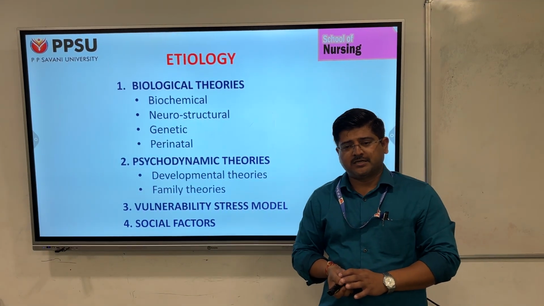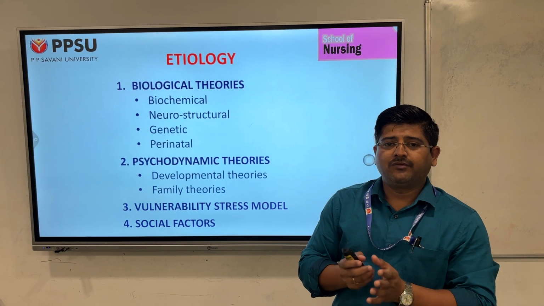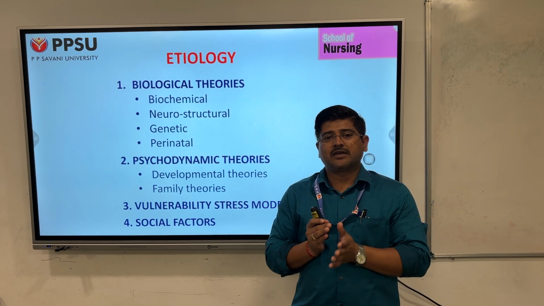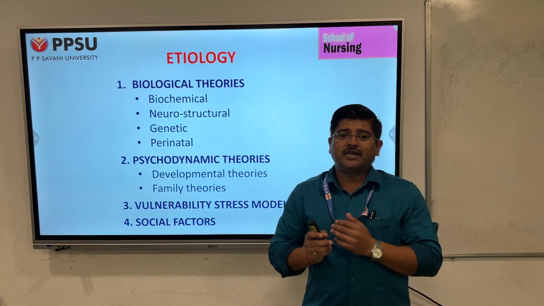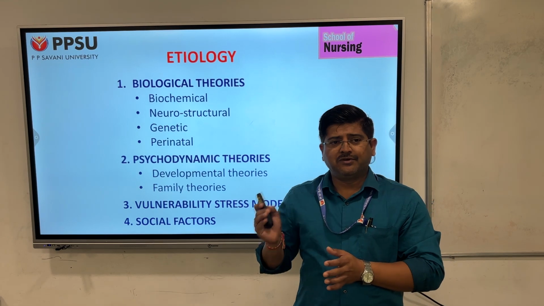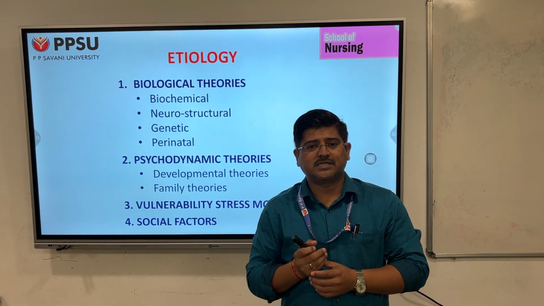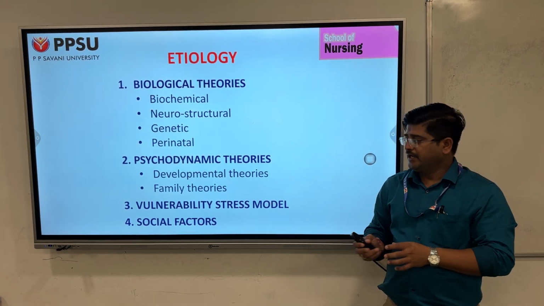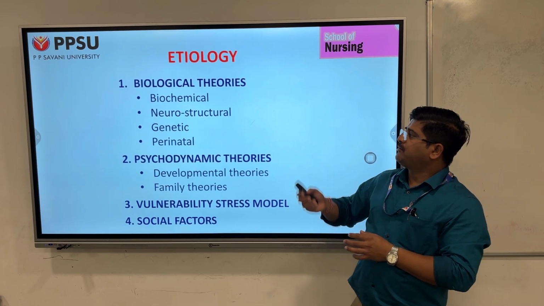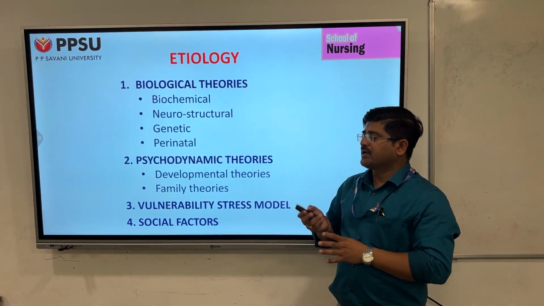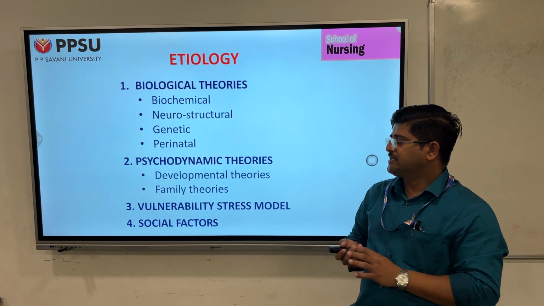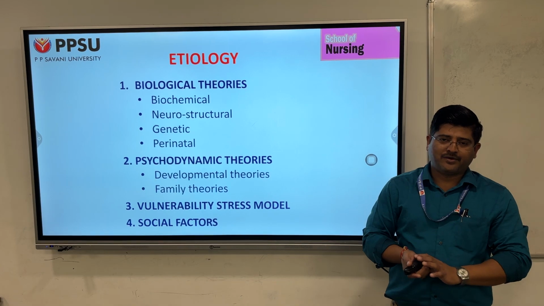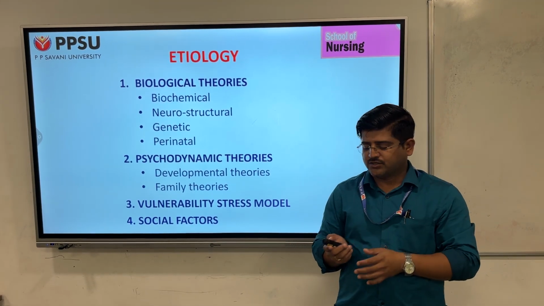Coming to the important aspect, the causes. When we talk about medical conditions, they have certain specific causes. But when we talk about mental conditions like psychiatric conditions, identifying the causes becomes most difficult. The causes of schizophrenia are listed into biological theories, psychodynamic theories, the vulnerability stress model, and social factors. The biological theories are classified as biochemical theories, neurostructural theories, genetic theories and perinatal risk factors. Psychodynamic theory is classified into developmental theories and family theories. Let me discuss in brief these causes of schizophrenia.